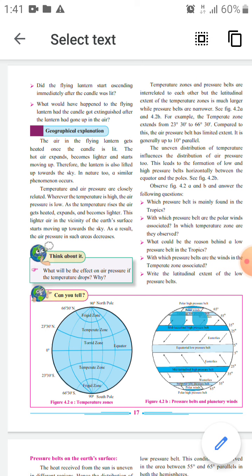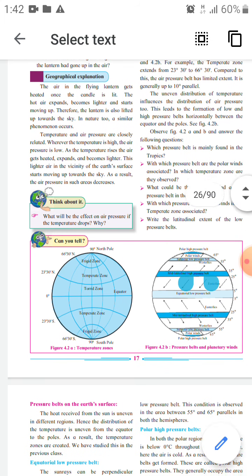Then the second question: with which pressure belt are the polar winds associated, and in which temperature zone are they observed? Yes, the polar winds are associated with polar high pressure belts. See, by doing observation, you can give answers to these questions. And in which temperature zone are the polar winds observed? The polar winds are observed in the frigid zones.